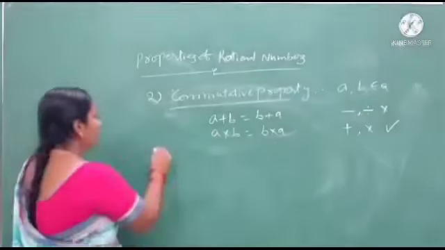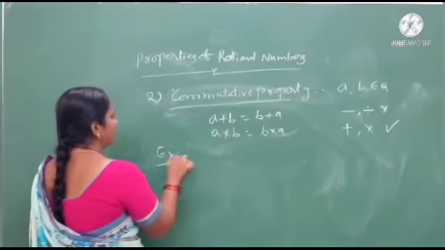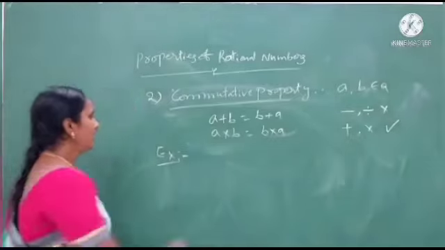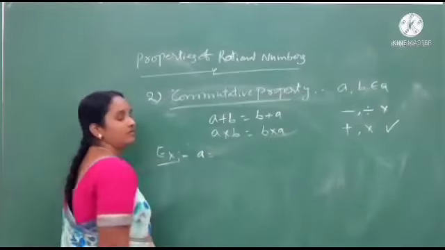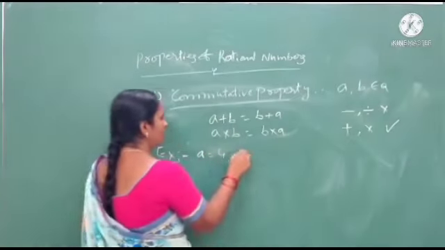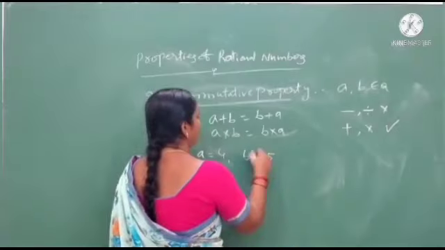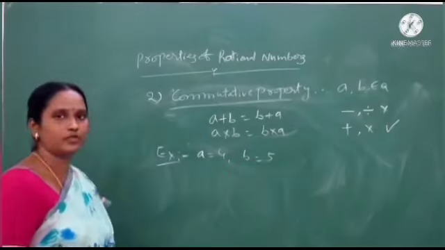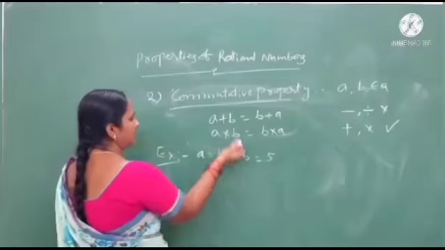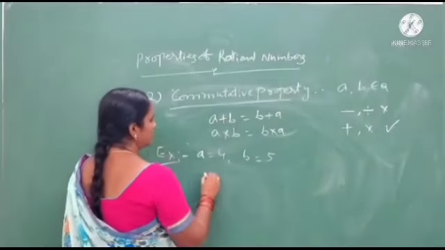Students, I will explain with one example. If you take a as 4 and b as 5, whatever it may be, you can take it. Okay, we apply these values to this statement.